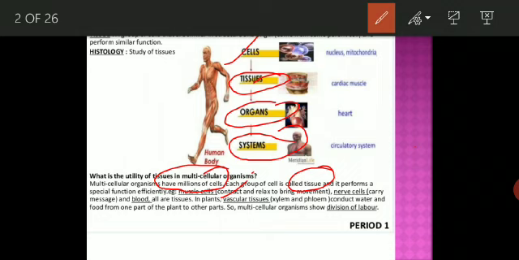Contract and relax to bring movement, and nerve cells carry messages, and blood and tissue all are tissues. And in plants also, the vascular tissue, xylem and phloem, conduct water and food from one part of the body to the other part. So multicellular organisms show division of labor. These are the utility of tissue in multicellular organisms, because these groups show division of labor, and each group of cells performs different functions. So I hope you understand.